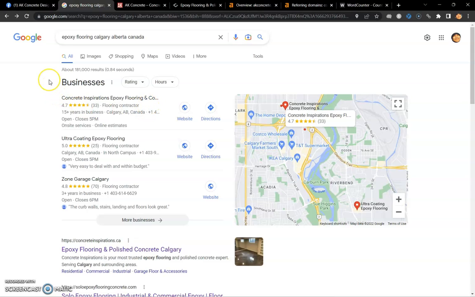For an example, if someone puts in epoxy flooring, Calgary, Alberta, Canada, you want to be in that top three that shows up, right? Nobody's going to click more businesses and nobody's going to go to page 2 to look for services from those companies. So more on those citations, they're included in directories like Yelp, Angie's, Expertise, BBB, and then there's hundreds of others I'm sure you've heard of.